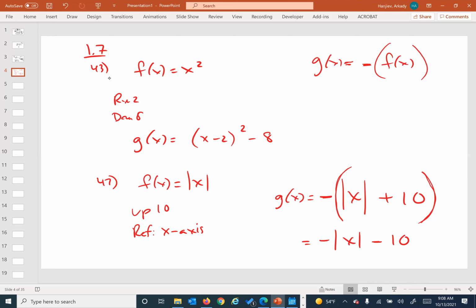Okay, and then one last one. Let's see, identify the parent function shown in the graph. Write an equation for the function. Use the graphing utility to verify it here. So let me jump to the next one here. This is 1.7. This is number 59 or 71. 71, is it the profit one? I think so, maybe. 71 then, okay.